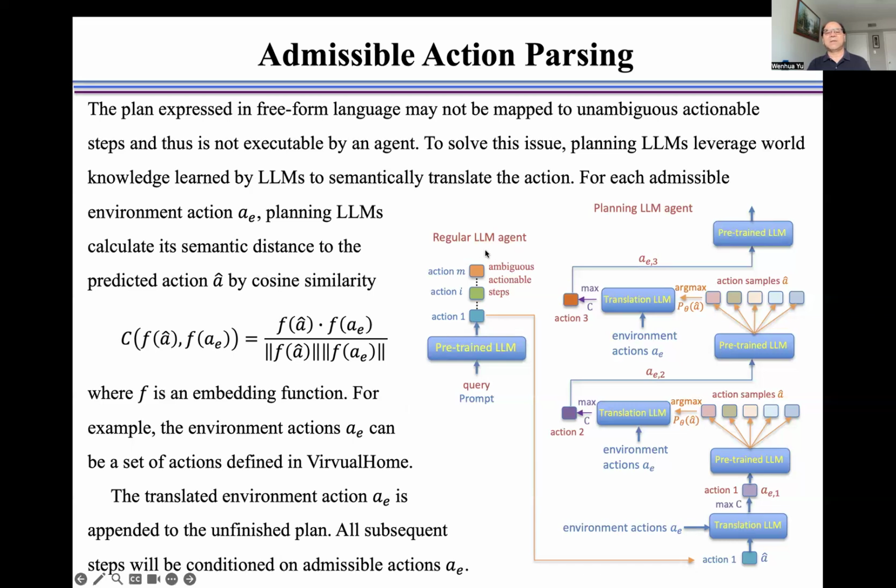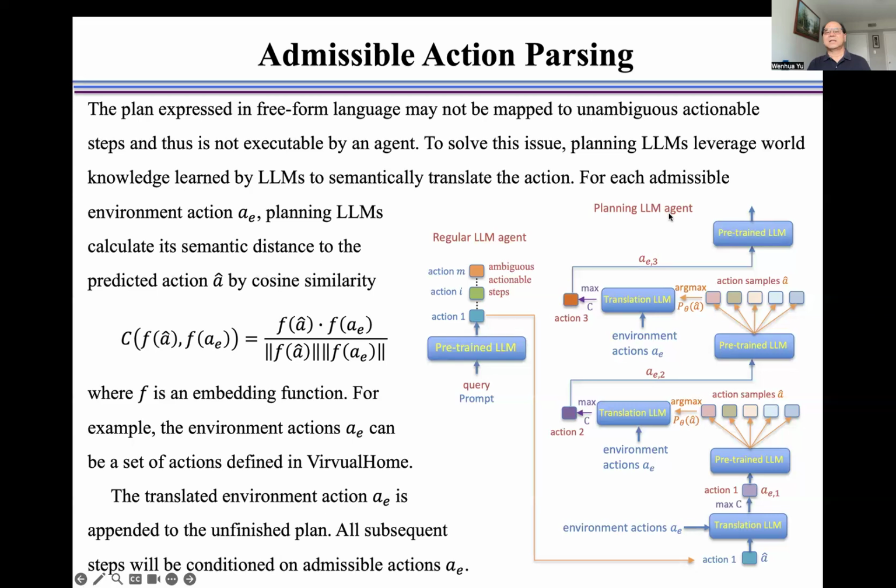As a regular large language model agent, a pre-trained large language model uses a query and prompt as an input to generate an action plan, which is ambiguous actionable steps.